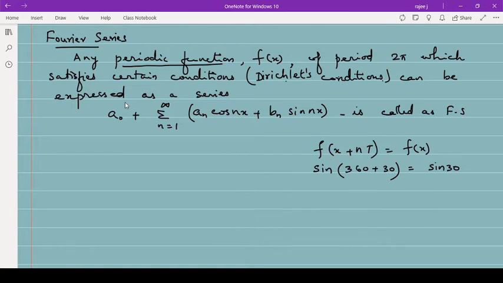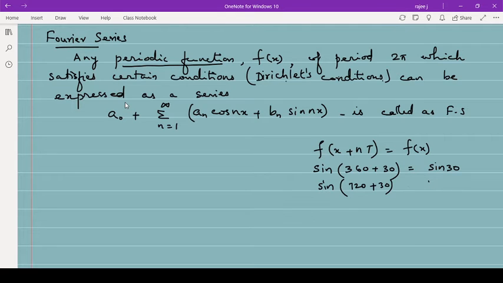It repeats after 2 pi. Similarly, sin(720 plus 30) is also sin 30 only, because 720 is 360 into 2, or 2 into 2 pi, 4 pi. So after each 360 angle the value of the function sine repeats itself.